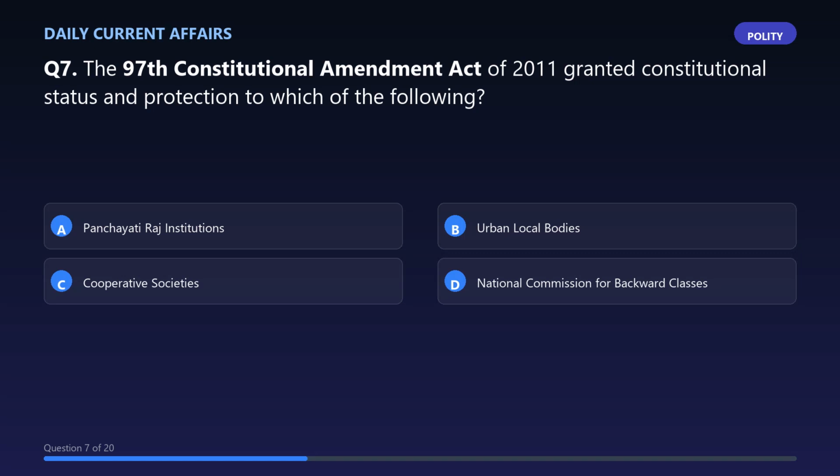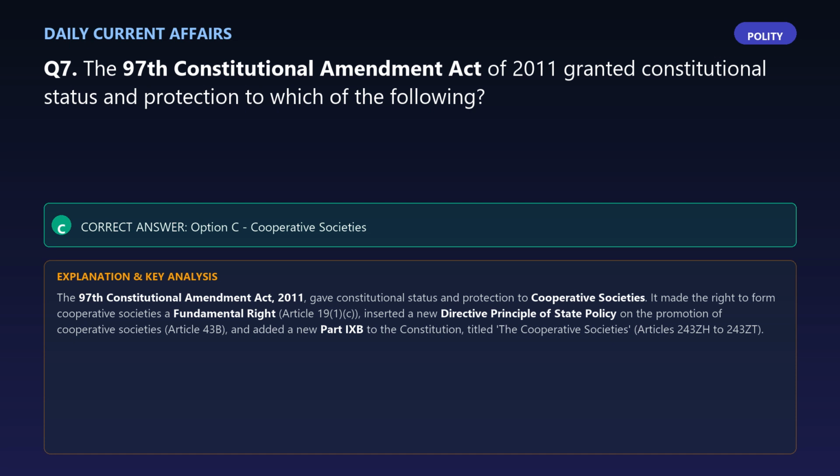Question 7. The 97th Constitutional Amendment Act of 2011 granted constitutional status and protection to which of the following? The correct answer is option C, cooperative societies. Explanation: the 97th Constitutional Amendment Act, 2011, gave constitutional status and protection to cooperative societies.